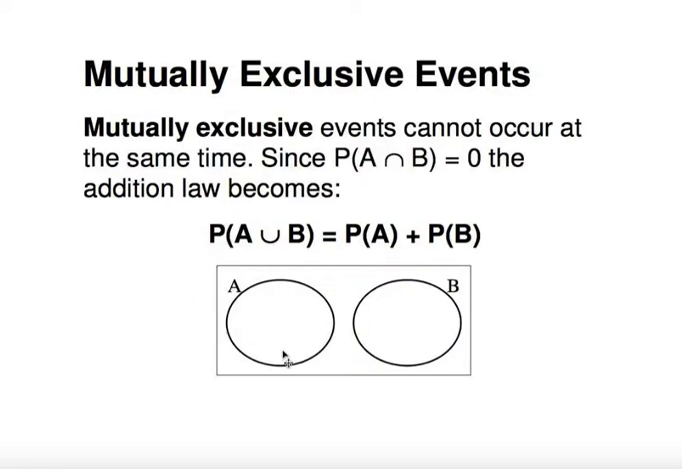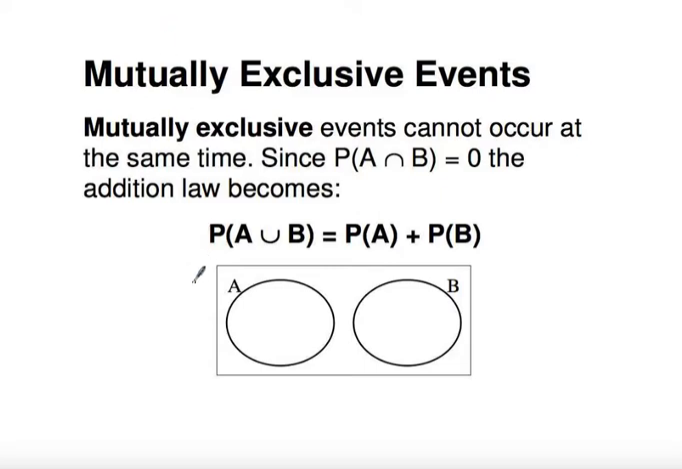So what we're going to start with today is mutually exclusive events. Mutually exclusive events cannot occur at the same time. Since the probability of A intersect B equals 0, the addition law then becomes probability of A union B equals the probability of A plus the probability of B. So let's think about this. A mutually exclusive event is like when you flip a coin. Flipping a head and flipping a tail is mutually exclusive since they can't both happen at the same time. You either have one or the other.